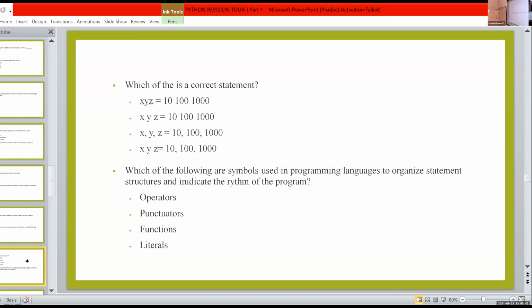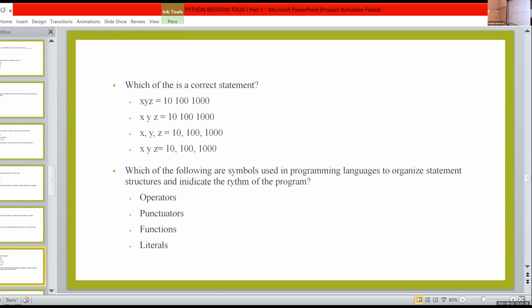Which of the following are symbols used in programming languages to organize statement structures and indicate the rhythm of the program? Anyone? Punctuators. Yes, it is punctuators.